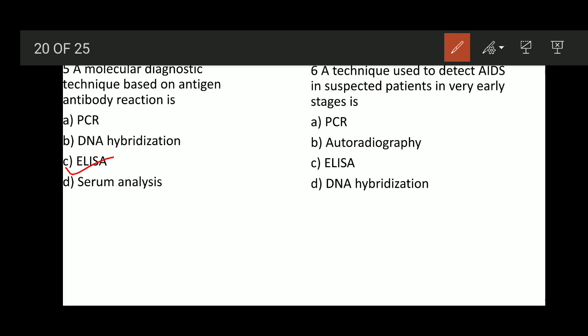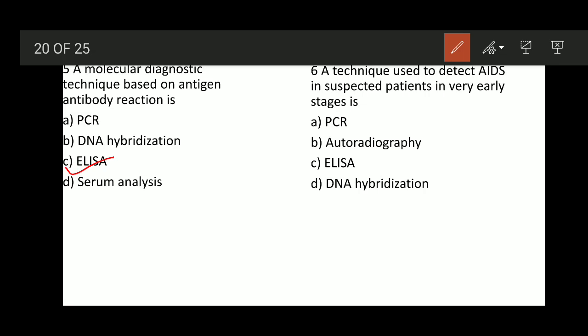So let us see which technique is used to detect AIDS in suspected patients at early stages. Option A, PCR reaction. Option B, autoradiography. Option C, ELISA. Option D, DNA hybridization.